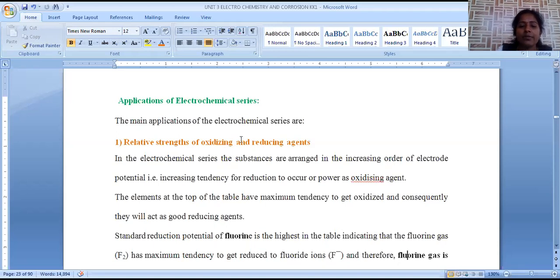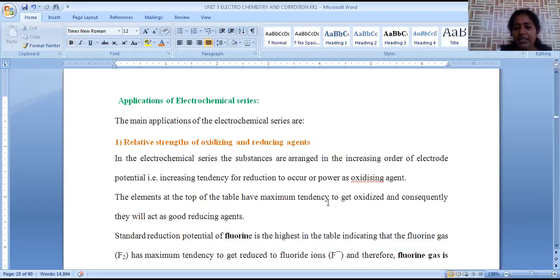That's the reason why lithium metal is the strong reducing agent, because it is at the topmost position of the electrochemical series. And the element having a strong tendency to gain electrons is itself involved in reduction, and it is a strong oxidizing agent. Hence, fluorine has the highest reduction potential value in the electrochemical series.